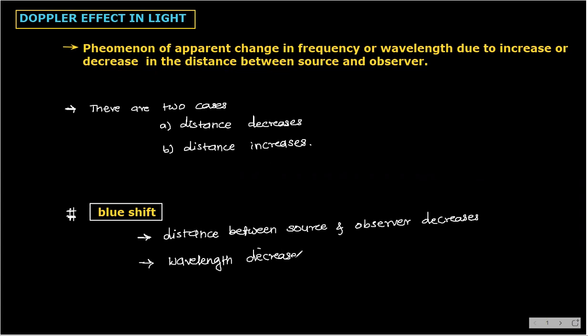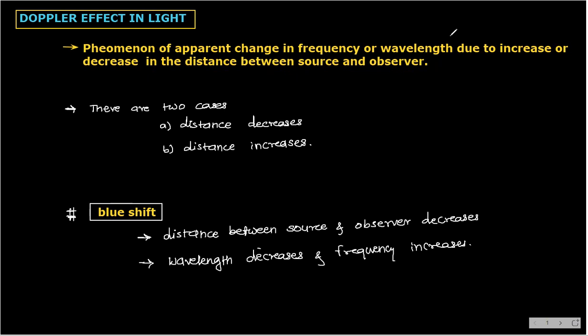Note down these two points. So in blue shift, the distance between source and observer decreases, wavelength decreases, frequency increases.